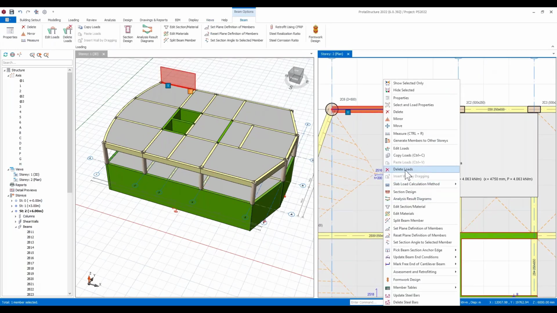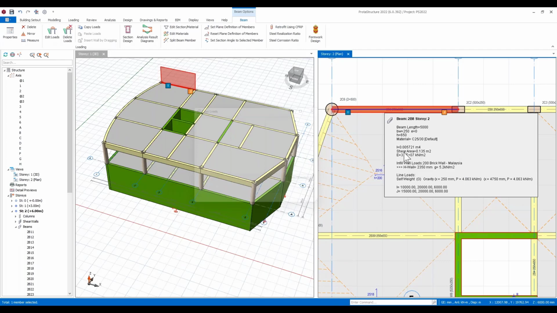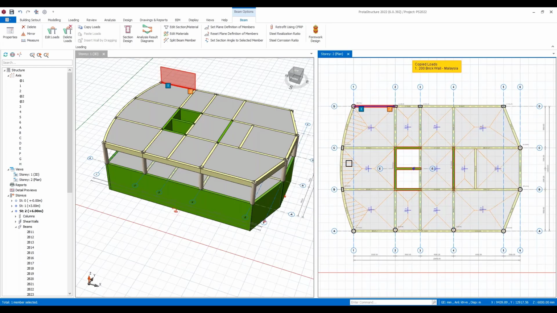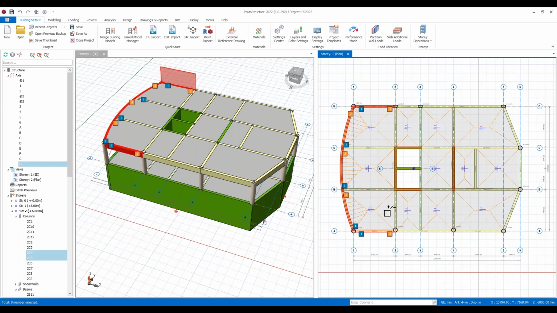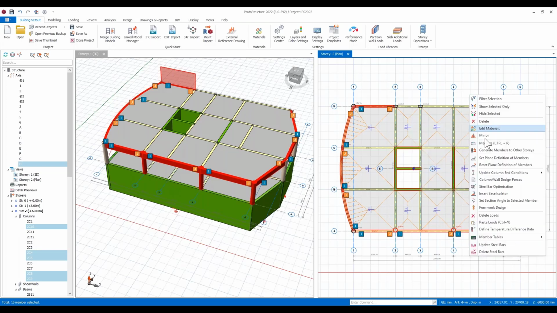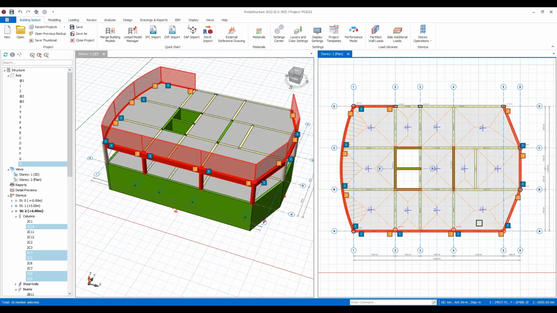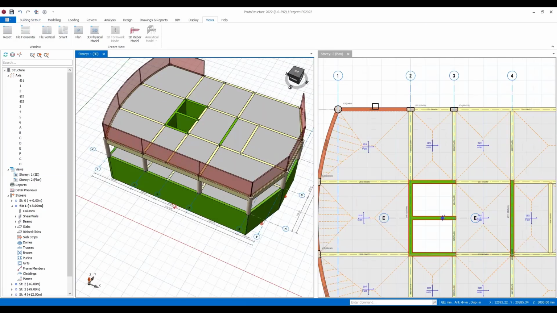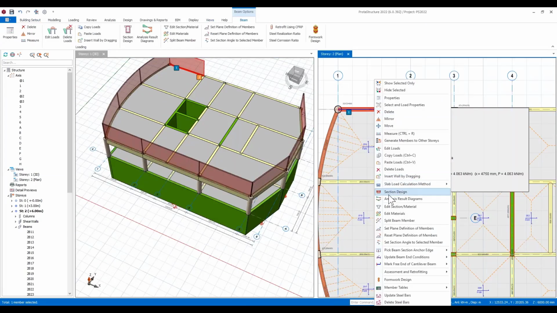You can then at this point copy this, and it'll ask you what you want to copy. So I'm going to copy the brick wall. I can just accept that, and then you can box around and choose what elements you might want to copy it to. So you can box around several elements here, and once you're ready, you paste those loads, and you can see that they've been quickly pasted around that model.